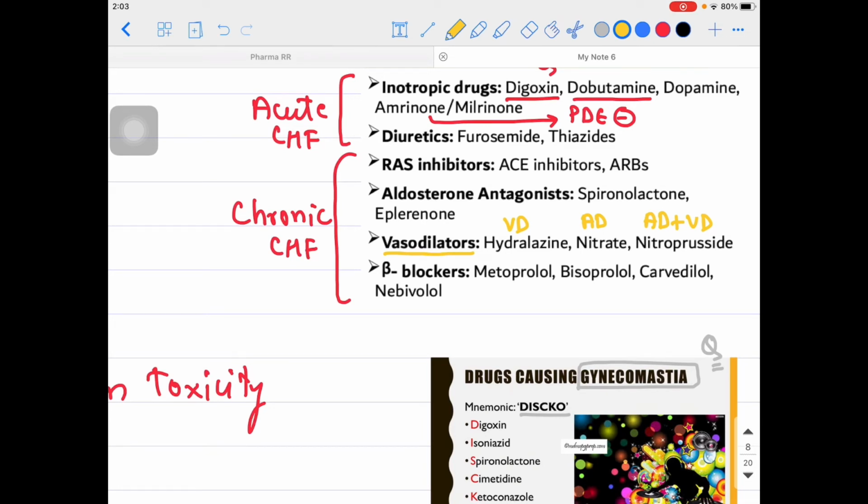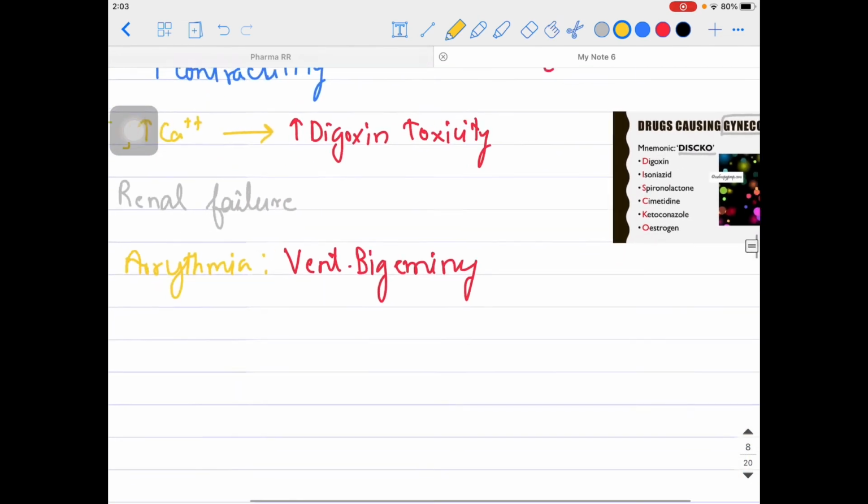Okay, then the basic thing for chronic CHF is that we need to reduce the left ventricular hypertrophy, because it is causing left ventricular hypertrophy. Why is it so? Because aldosterone is actually accumulating and then it is causing the left ventricular hypertrophy. So we need to understand that we need to stop this. You are very well aware of the renin-angiotensin-aldosterone system, and in the kidney we are having which particular receptors? Beta 1 receptor, if you guys remember. If somehow we can inhibit the beta 1 receptor, we can actually reduce the left ventricular hypertrophy, and that's how we can help the chronic heart failure patient, the CHF patient.